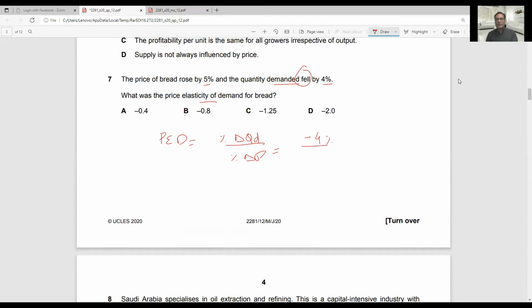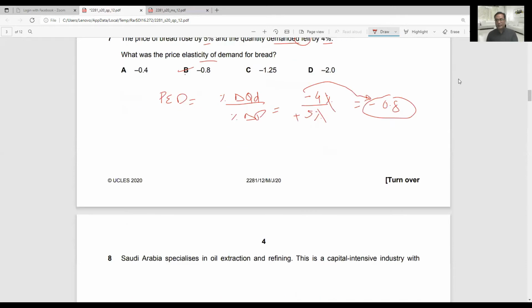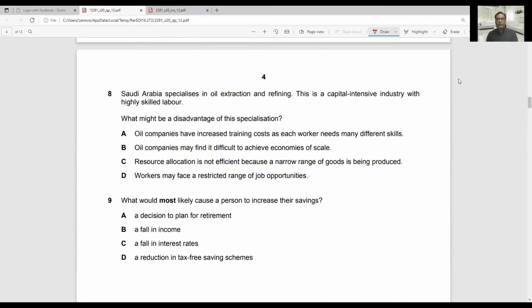And there is a rise in the price of bread, so this is 5%. We need not write a negative sign here because it is increasing, so it is positive. The percentage sign can be cancelled out. So 4 over 5 is equal to 0.8, and the minus sign will be carried forward. So 0.8 is the answer. B is correct.